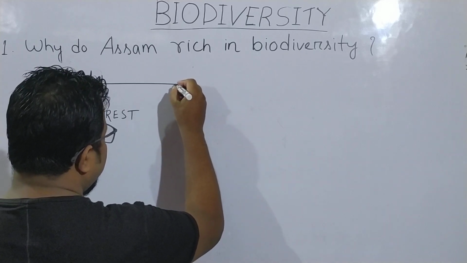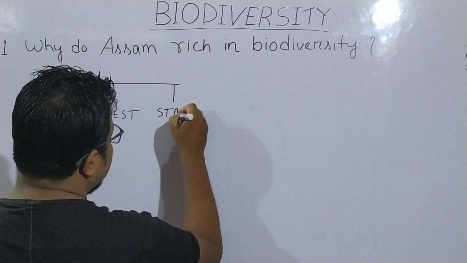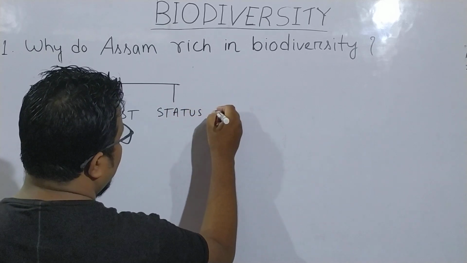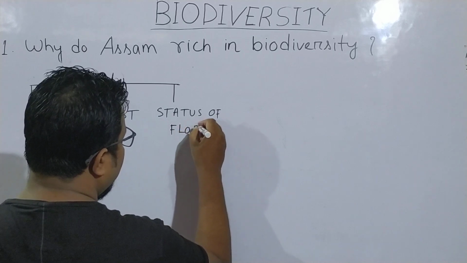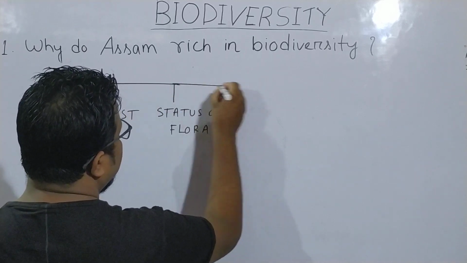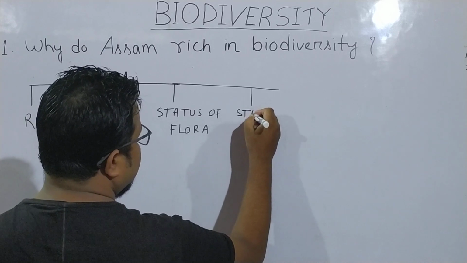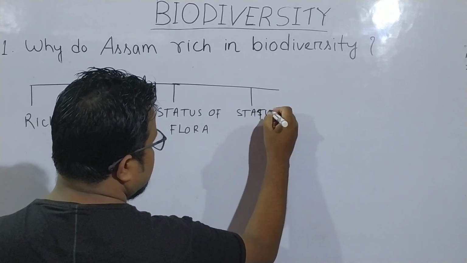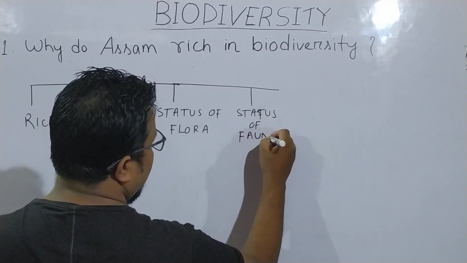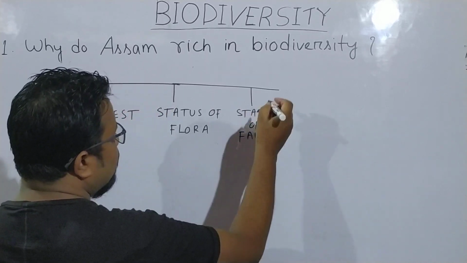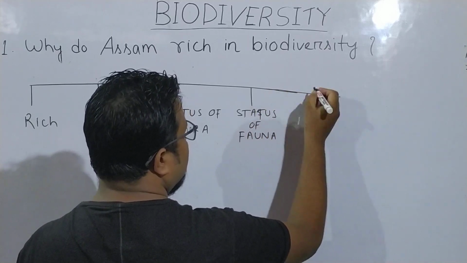Then we'll study the status of flora. Next we will study the status of fauna.